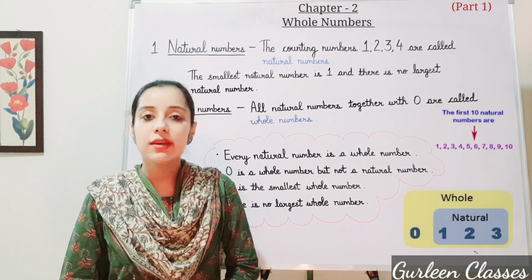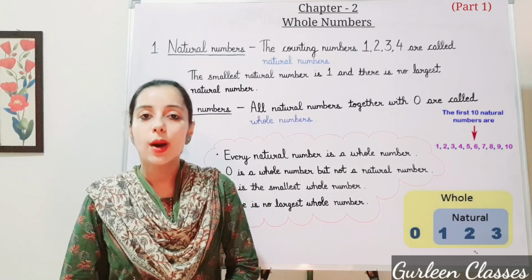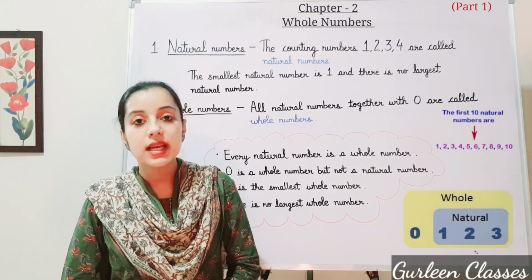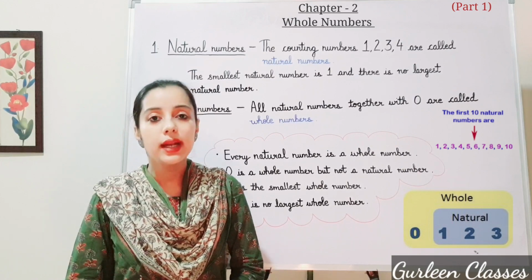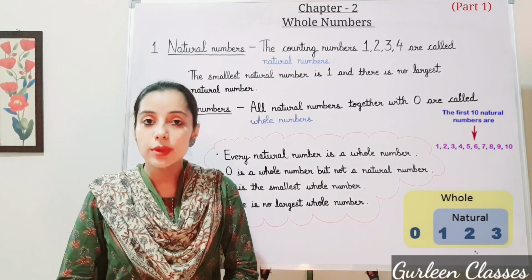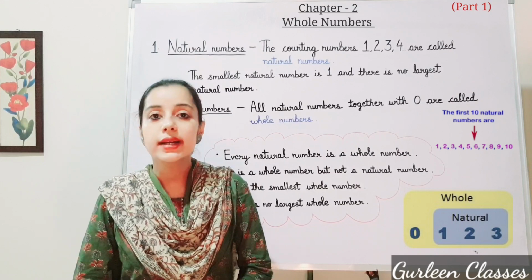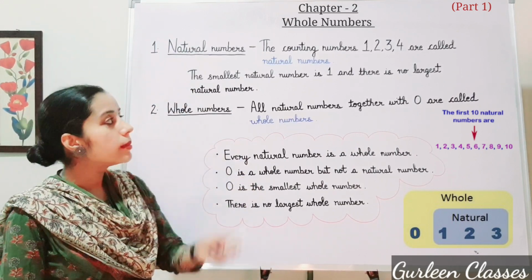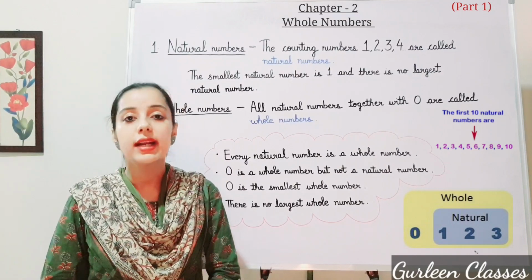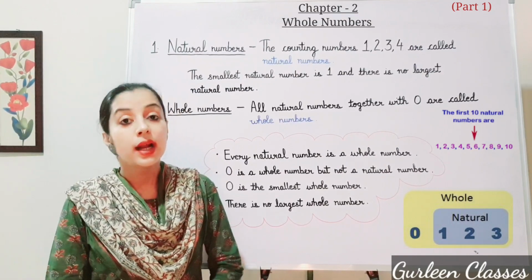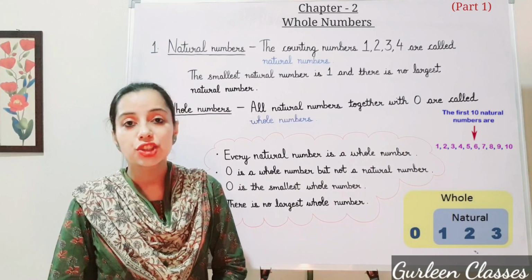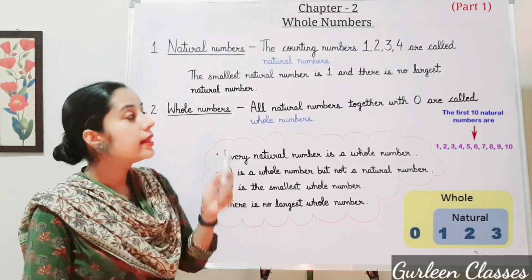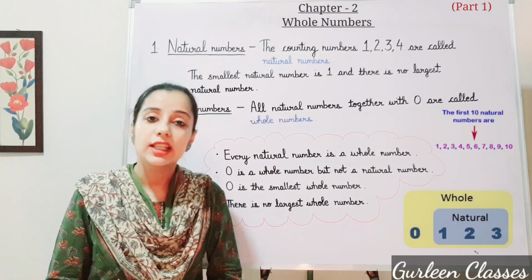So students, in the previous chapter we have learned about counting numbers 1, 2, 3, 4 till infinite. These numbers come naturally when we begin counting. You have been counting since childhood. So now let us see the definition of natural numbers. The counting numbers 1, 2, 3, 4 till infinite are called natural numbers. Do you know which is the smallest natural number? 1 is the smallest natural number and there is no largest natural number.